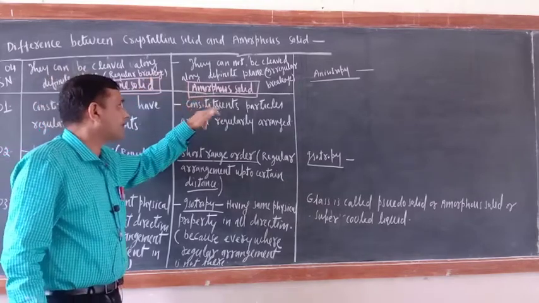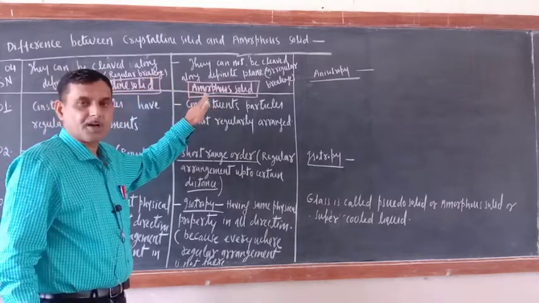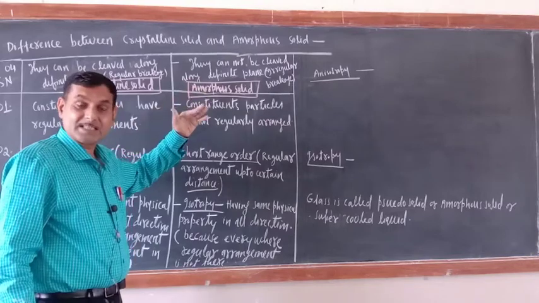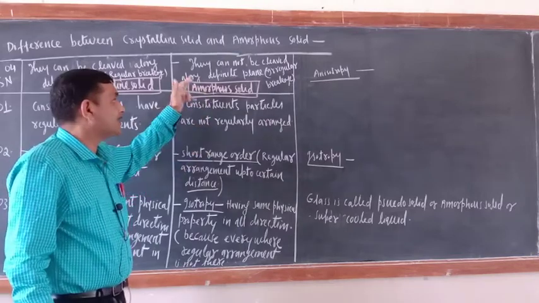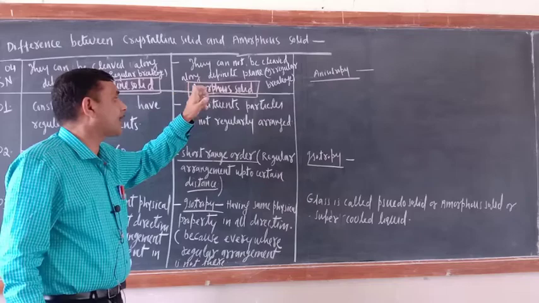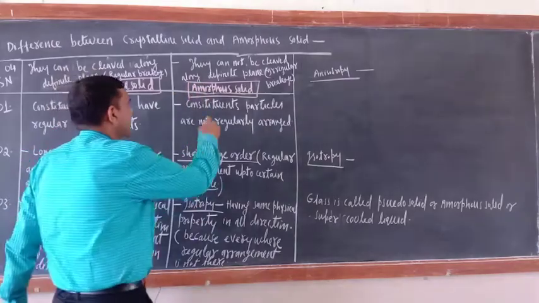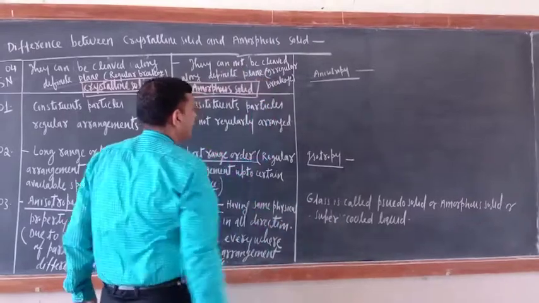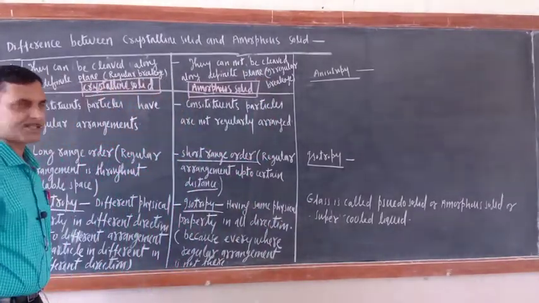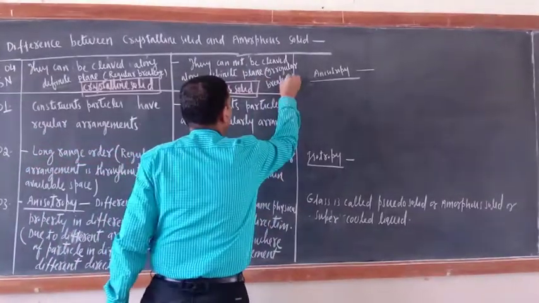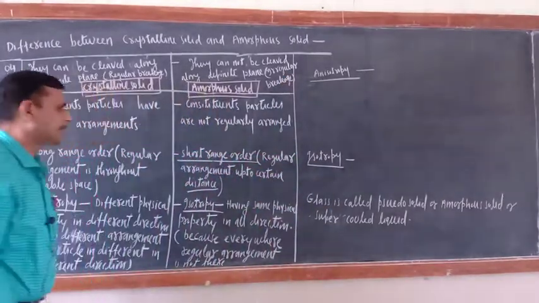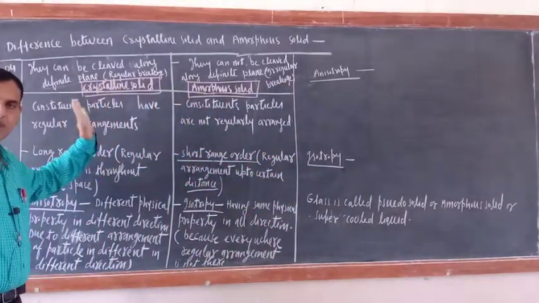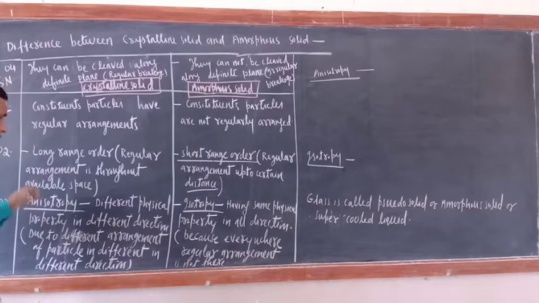What about amorphous solid? In amorphous solid, breakage is irregular. Means they cannot be cleaved along a definite plane. Irregular breakage is there. Okay, correct? Is there any problem? Now the third difference I will teach.